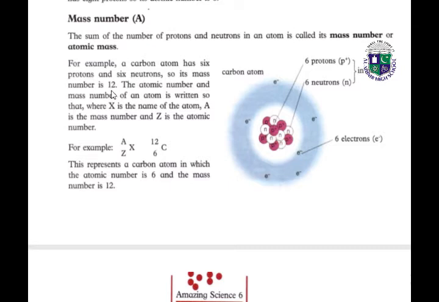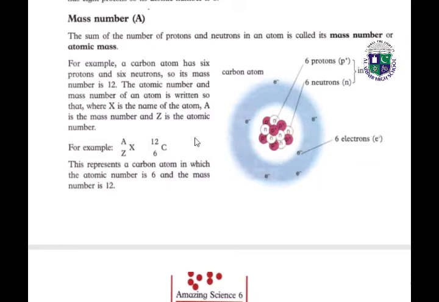Mass number is 12. The atomic number and mass number of an atom is written as shown, where X is the name of the atom, A is the mass number and Z is the atomic number. So here we have the carbon atom. Carbon atom has 6 protons and 6 neutrons in its nucleus, and 6 electrons are revolving around it.